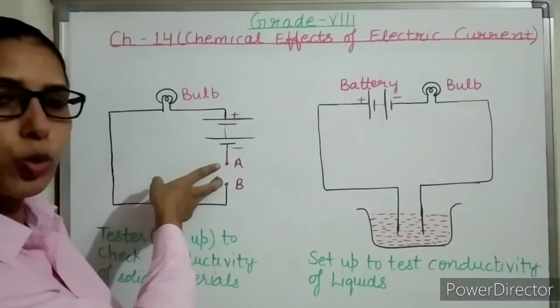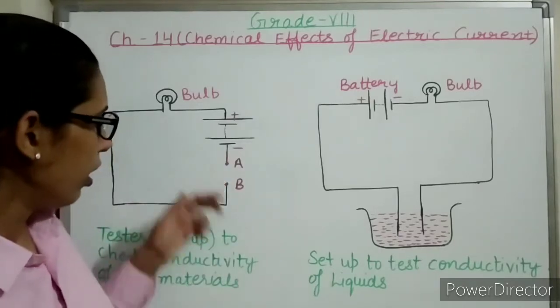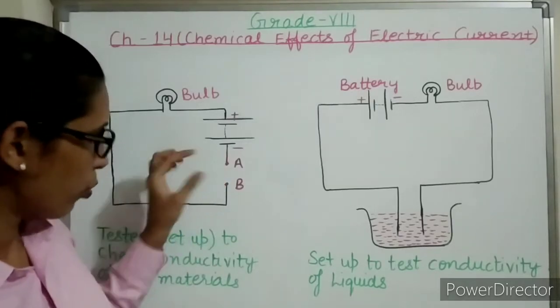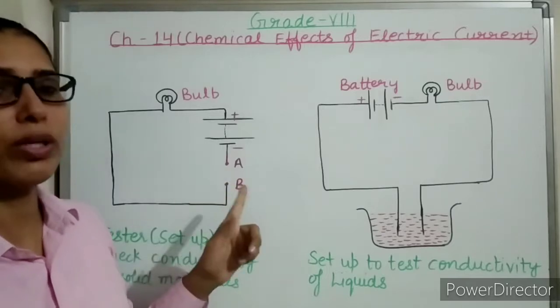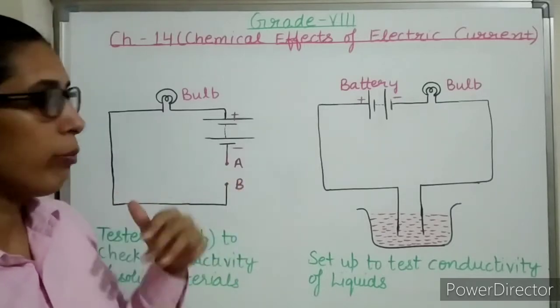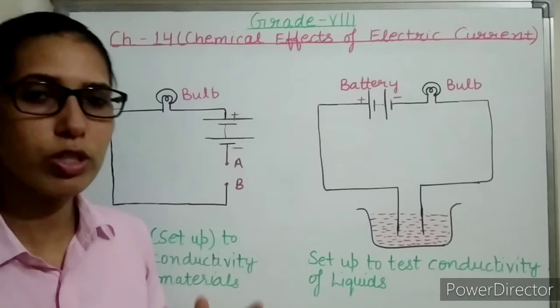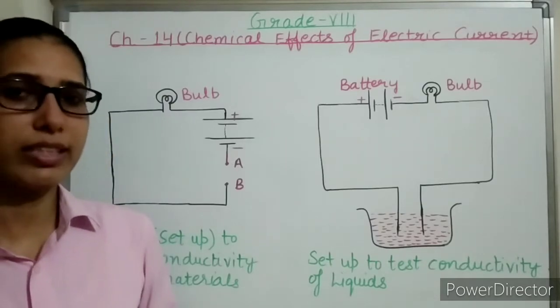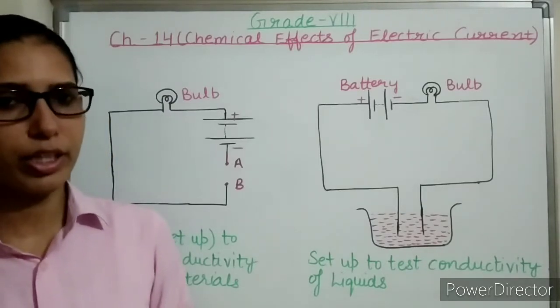Keep it here between the two terminals. Okay. Try to join these two ends with any plastic object. You will notice that in that case, the bulb will not glow. Because why? Because plastic is a poor conductor of electricity and it does not allow electric current to flow through it.